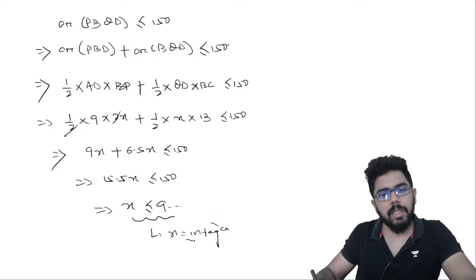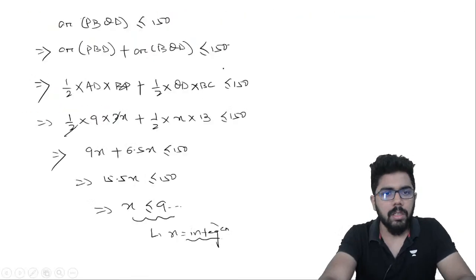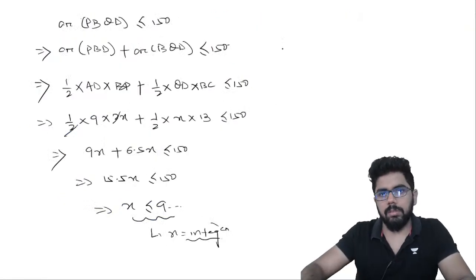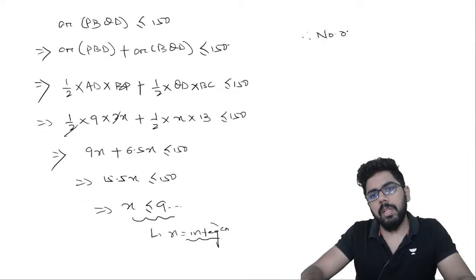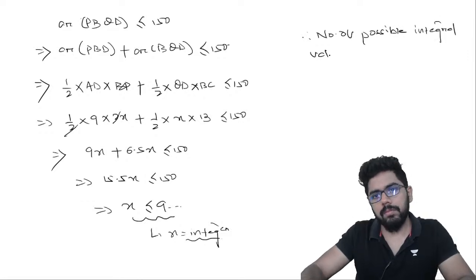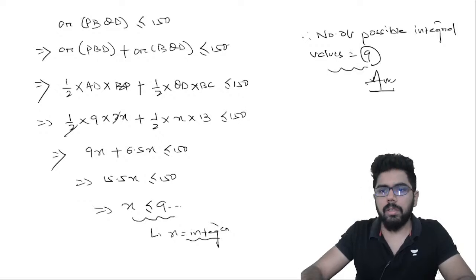If x is less than 9 point something and x is an integer, then how many values can x take? So number of possible integral values कितना आएगा, because it is an integer and it is less than 9 point something, number of possible integral values is equal to 9, 1 से लेके 9, and that is your answer.